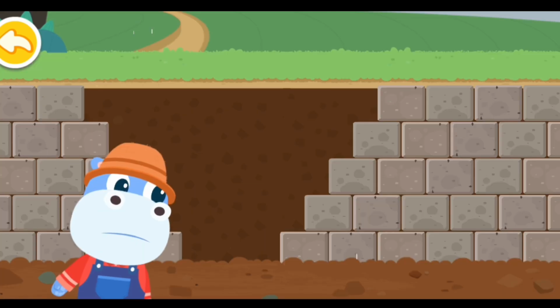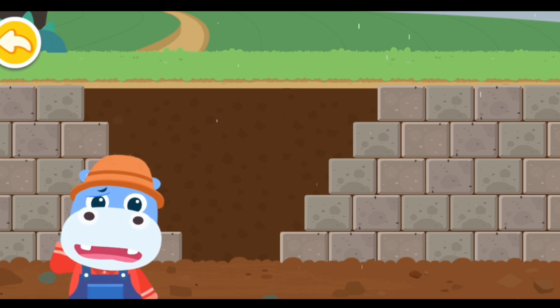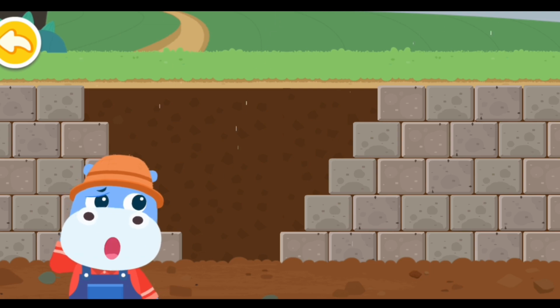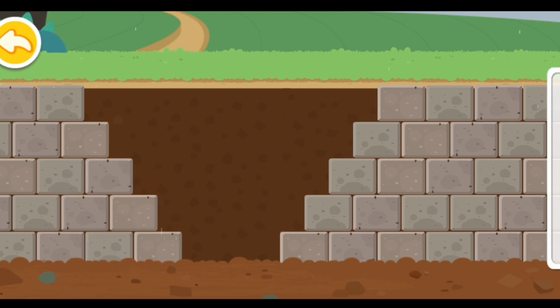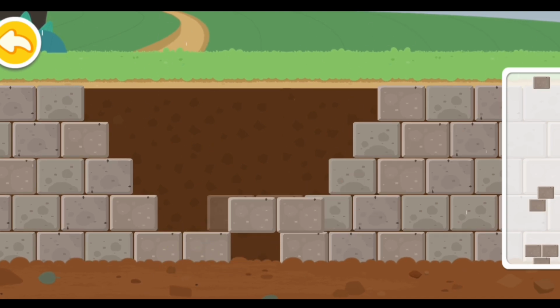Protecting against floods. It's about to rain heavily. A rise in the water level may flood the farmland. We must reinforce the dam before it rains. There's a big hole in the dam. Let's repair it with some bricks.